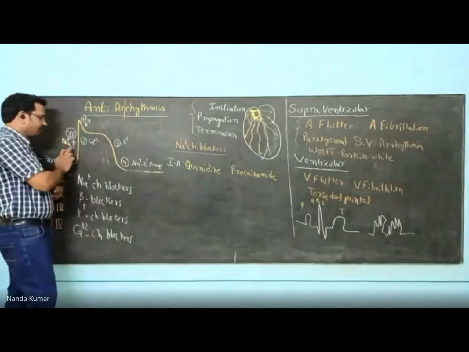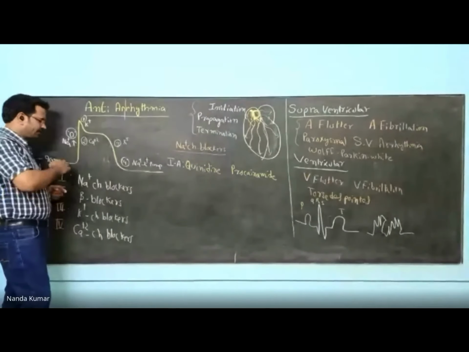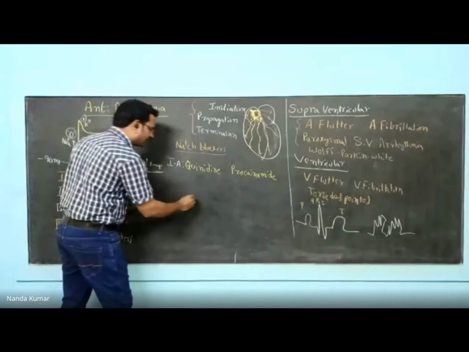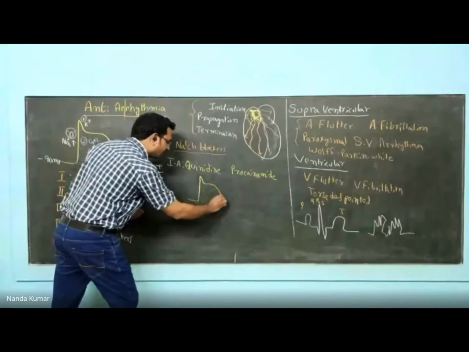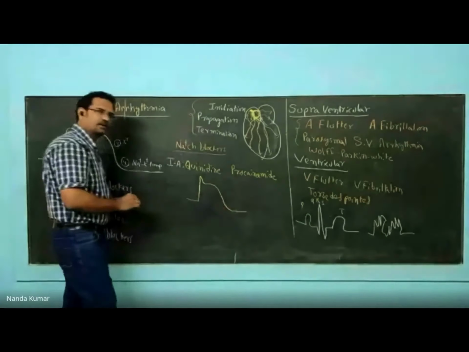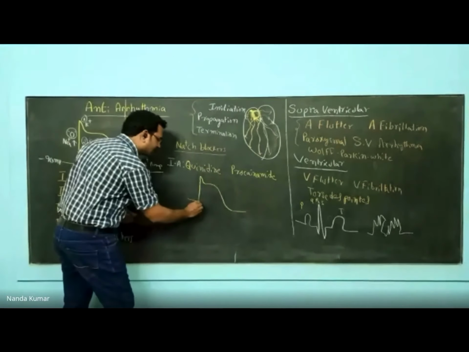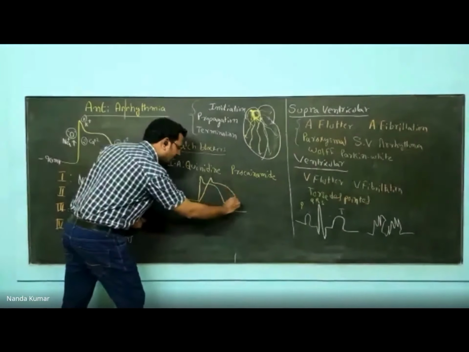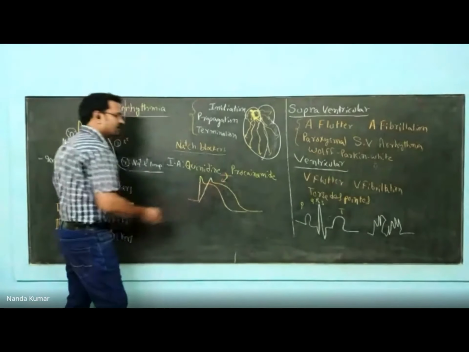When sodium channel opening occurs at this zero phase, when you block this channel, what happens? The rise of potential will be delayed. How it appears is, look at this. If this is a normal action potential, by using quinidine and procainamide, the signal will be delayed, and this is what happens. The effect of these drugs is this one.